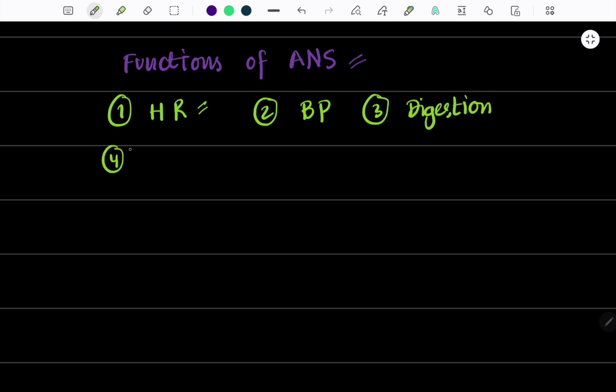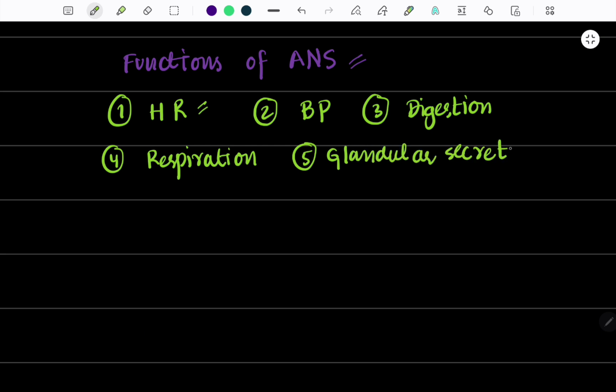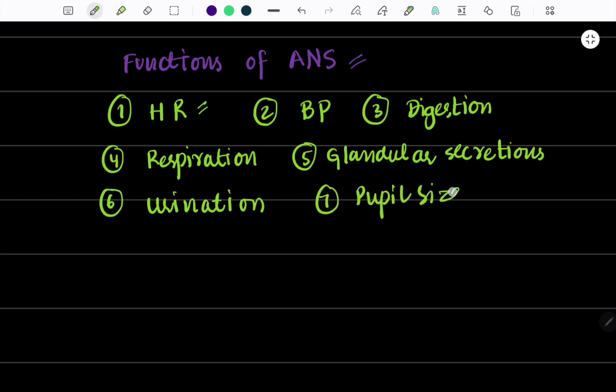It controls respiration. Moreover, it also controls glandular secretions, such as salivation and sweating. It also controls urination and pupil size. Pupil size means constriction or dilation of the pupil.